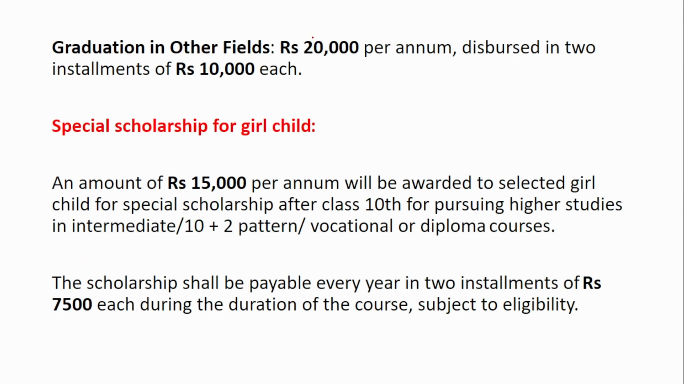And in case of other fields, it is 20,000 per annum with 10,000 in each disbursement. And in case of the special scholarship for girl child, an amount of 15,000 per annum will be awarded to the selected girl child for the special scholarship after class 10 for pursuing higher studies, and it will be made in 2 installments of 7,500 each during the duration of the course.